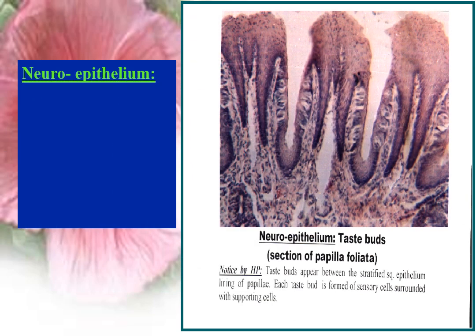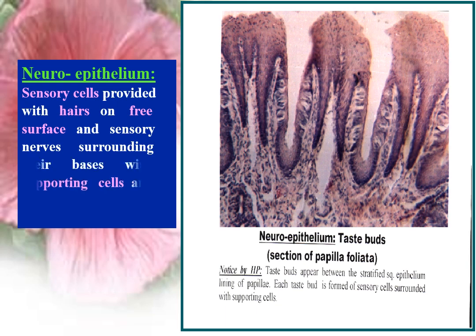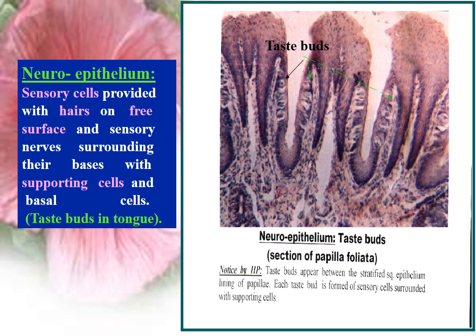Neuroepithelium is concerned with perception of external stimuli, formed of sensory cells, neuroepithelial cells provided with hairs on the free surface, and sensory nerves surrounding their bases, together with supporting cells and basal cells for renewal. An example of neuroepithelium is taste buds scattered on the surface of the tongue among the stratified squamous epithelium covering the tongue papillae.